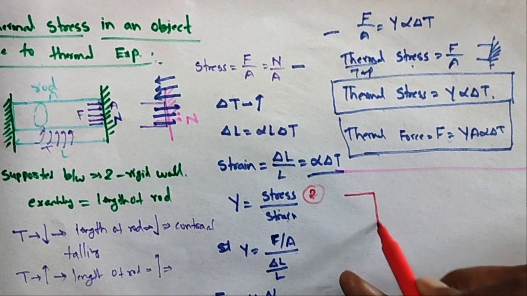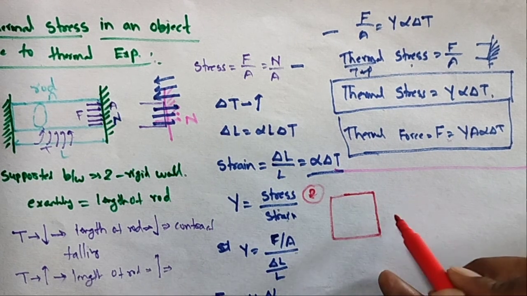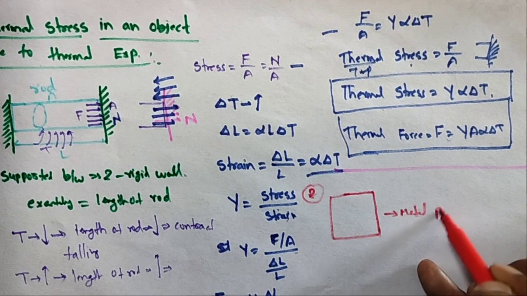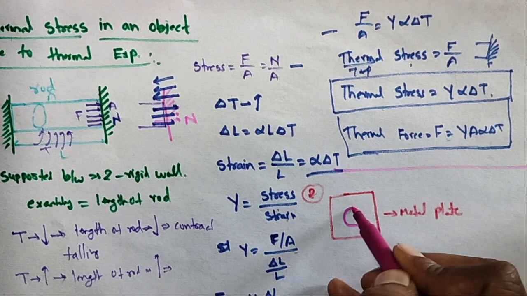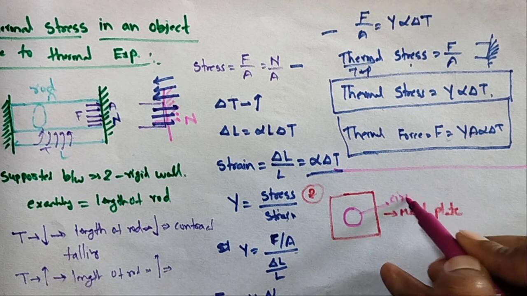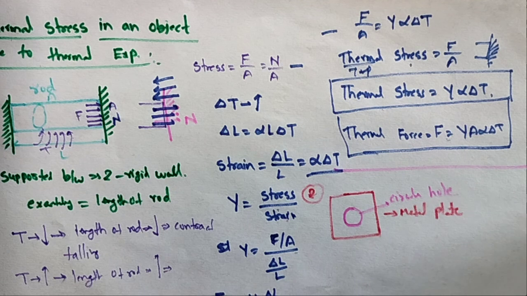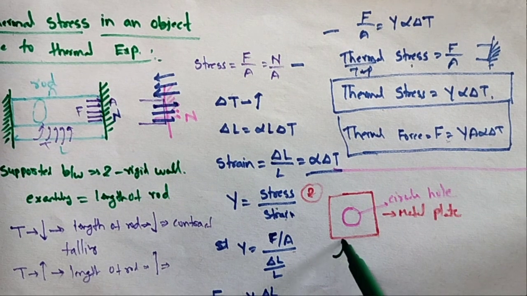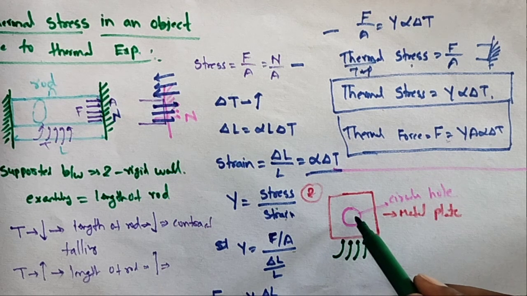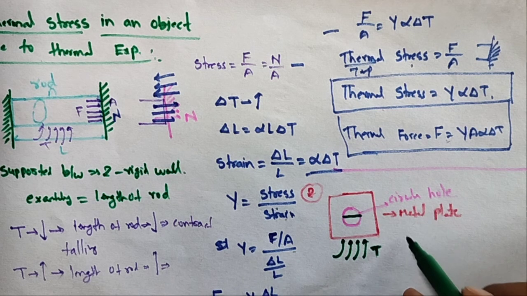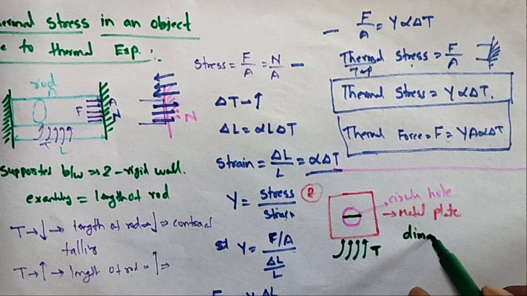Next, the last application. This is one metal plate. The metal plate has a small circular hole inside, at the center. I'll give some amount of heat. The temperature will increase. What happens to the diameter of the hole? Does it increase or decrease? Due to thermal expansion, the diameter increases.